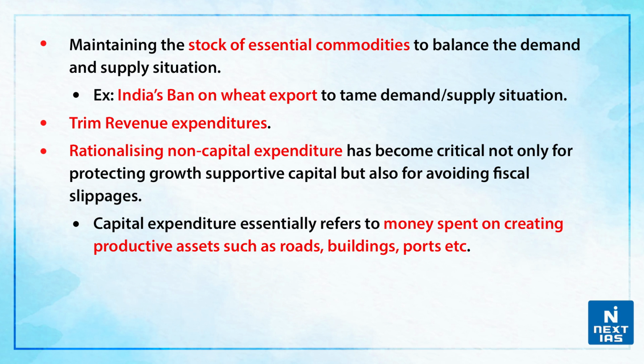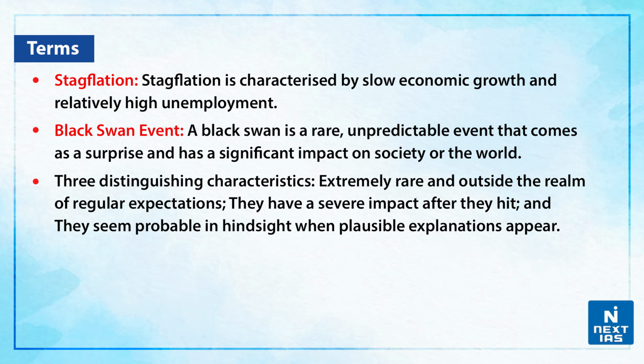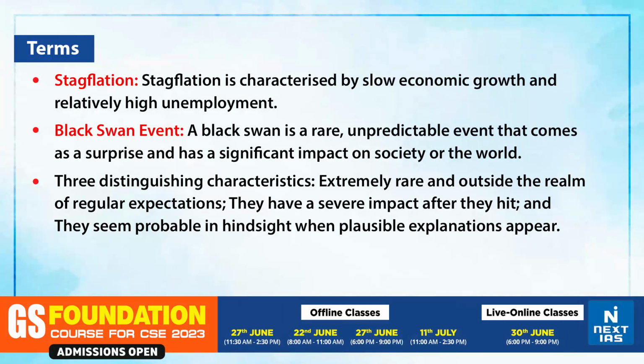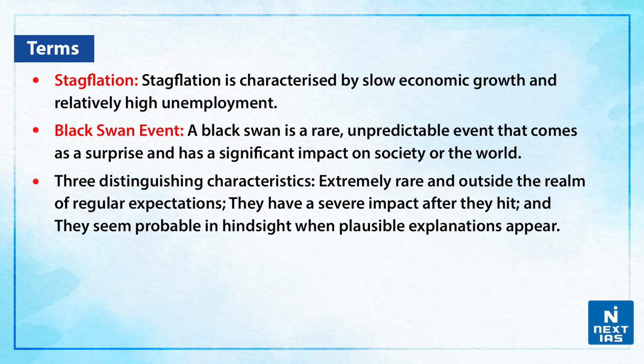Further on, rationalizing non-capital expenditure has also become critical, not only for protecting growth supportive capital, but also for avoiding fiscal slippages. Now, the capital expenditure essentially refers to money spent on creating productive assets such as roads, buildings, ports, etc. Now, there are certain terms used above that we have explained earlier, for example, stagflation, and then we have the black swan event. Now, this term black swan event has been in news lately. So you can pause and have a look at meanings of these terms.